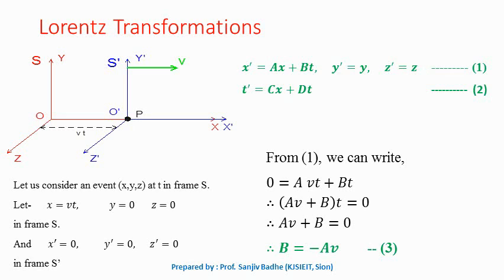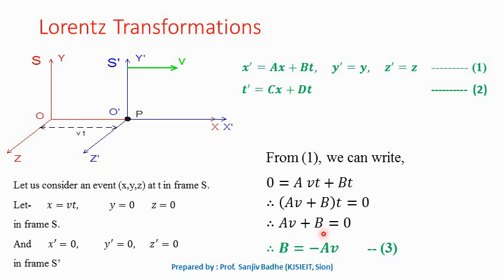So the point P is at the origin of the frame S prime. From equation 1 we can write x prime, which is equal to 0, is equal to a vt plus bt, because x is equal to vt. We'll just take out t common. So (av plus b) t is equal to 0.